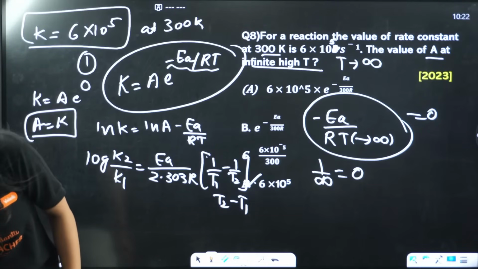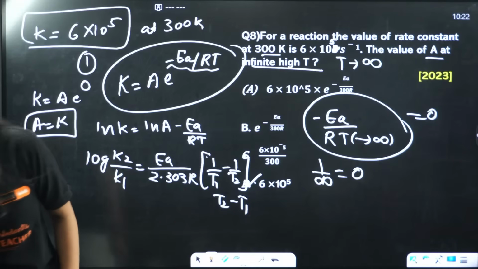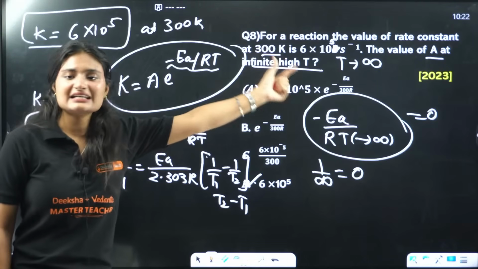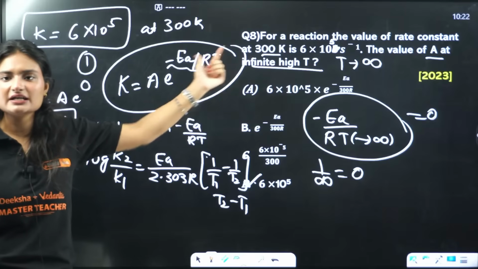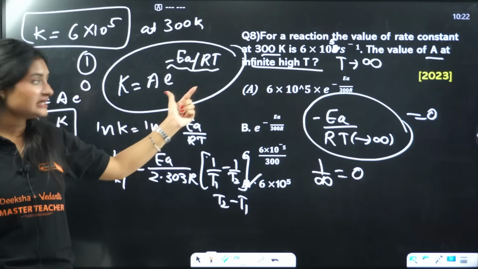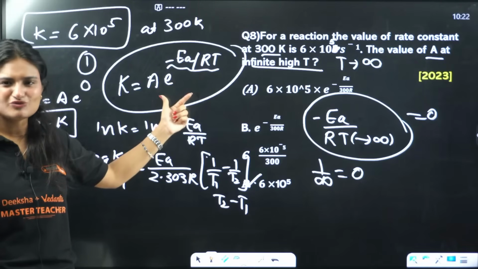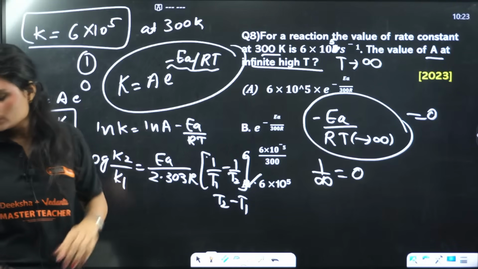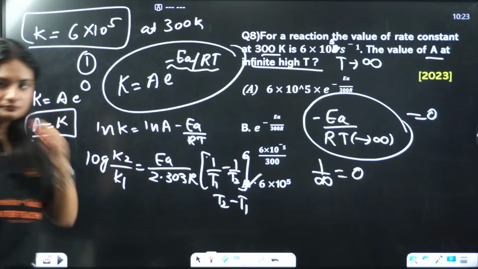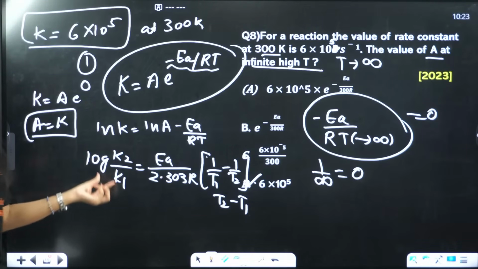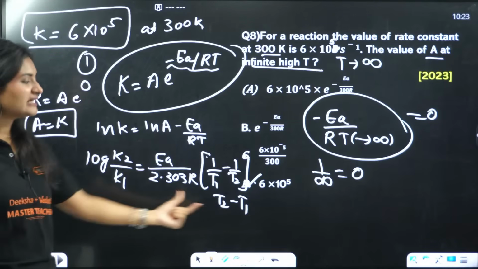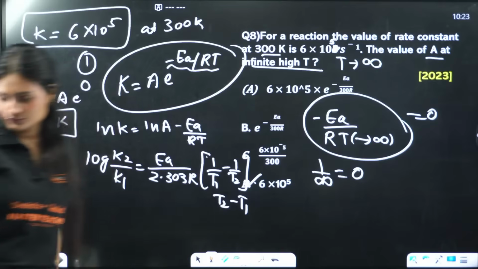Okay, who asked it again? Chidambar, is it clear? We used a simple equation, and just one thing is written: infinitely high temperature. If temperature is infinitely high, this factor becomes 0, and e raised to power 0 becomes 1. And your A will be equal to K. These expressions are for your revision, I was trying to tell you the way of writing in case you didn't remember them. This is not related to this question.